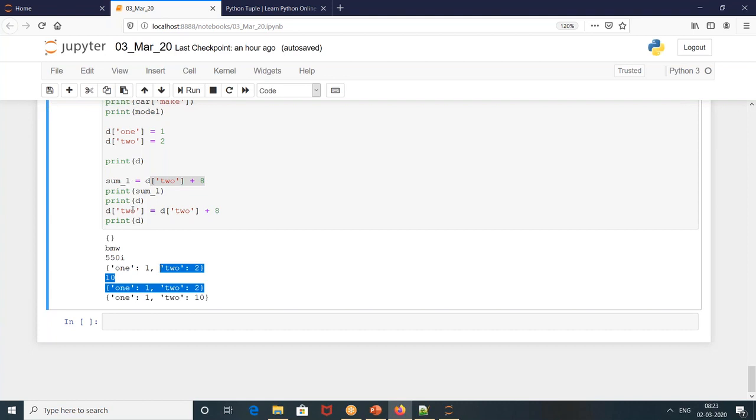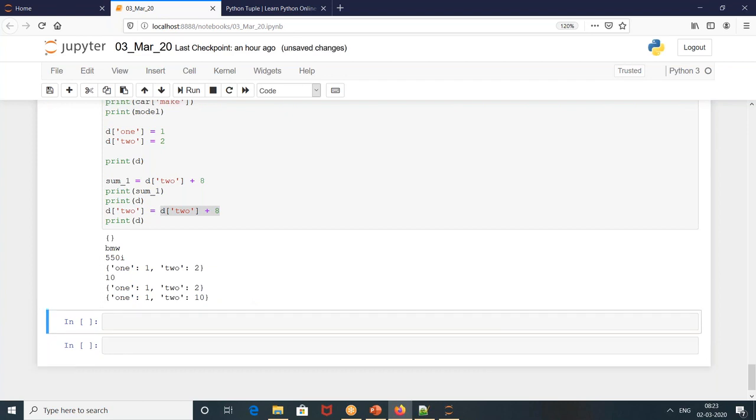Wonderful. The replacing answer is you are changing the key here. D of 2, you are changing it here. Here you were just passing a variable, sum of 1. So D of 2, you are replacing the key here with that number, this operation 2 plus 8, then the answer is 10. Okay. Any questions on that? Nothing, right?